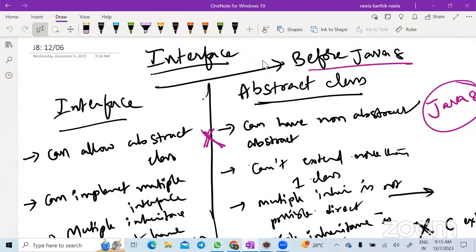Yeah. So now there is one more difference, that we can use an interface to provide a specification. For example, if in your project there are different teams. So why do we use an interface? The reason for that is, there are two teams. Let's say there's a team called A and there's a team called B. Now B team is waiting for the API to be developed by the A team.